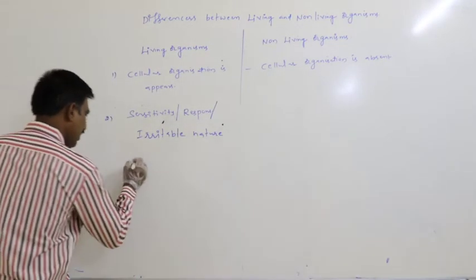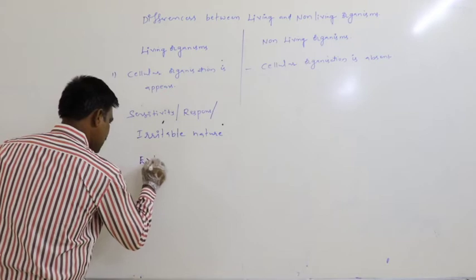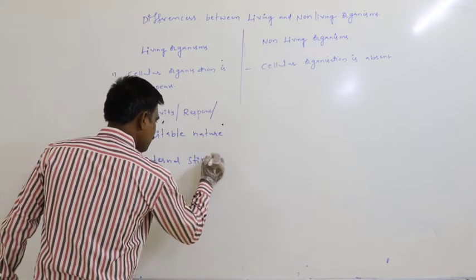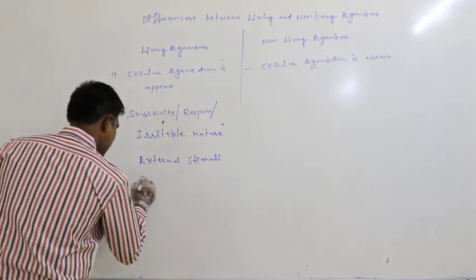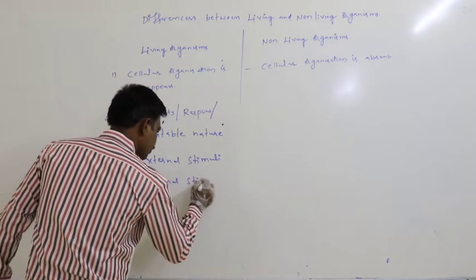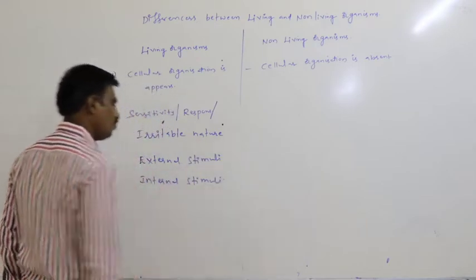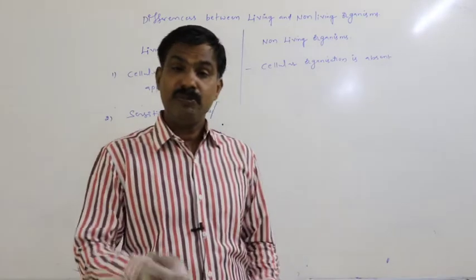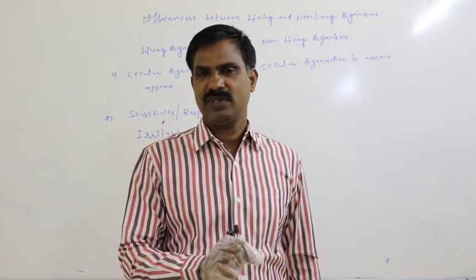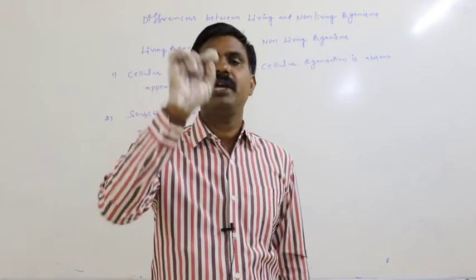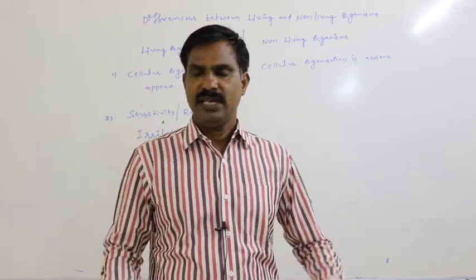So definitely, external stimuli, internal stimuli. What is external stimuli? That may be physical, chemical, or biological.